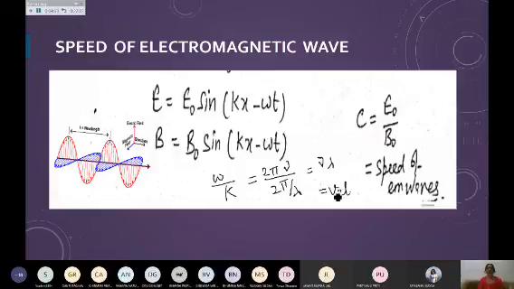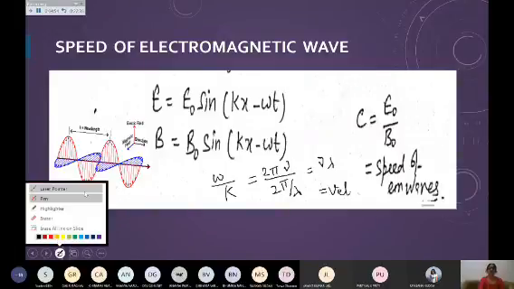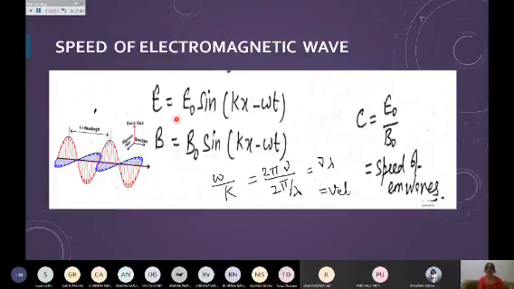You have to find the partial derivatives for this, and then find the velocity, which is the speed of the electromagnetic waves, written as c. And then you can prove it, where E naught is the amplitude of the electric field and B naught is the maximum amplitude of the magnetic field. You have to see this diagram, which is important.